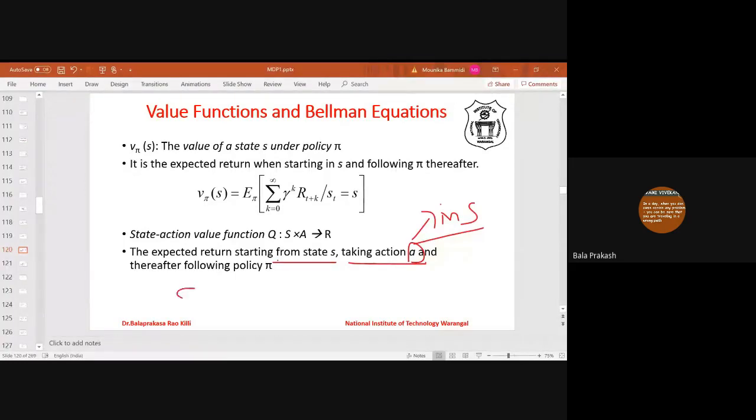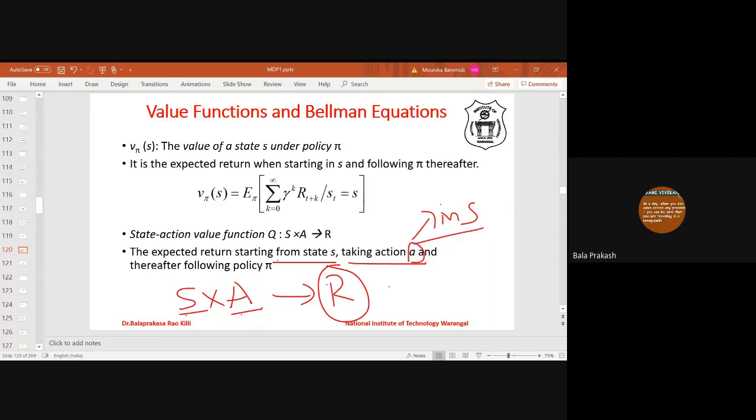So the action value is defined from the state and action. In the current state the action is known, but in the future states the action is given by the policy. The policy tells what action is to be performed, but in the current state it is not following the policy; from the next state onwards it follows the policy. It is also with respect to states, that's why it is a state action value function. It is defined over state and action, that's why it is S cross A to some value; it assigns some value.